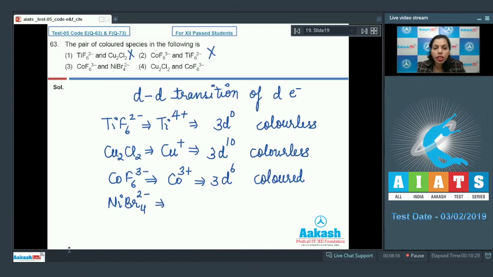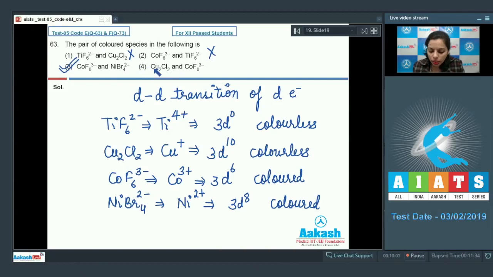Just identify the oxidation state of nickel in this case. In this case, nickel is there in 2 plus oxidation state. And the configuration for this Ni2+ is 3d8. That's why there is the presence of unpaired electron in d orbital, and that's why it is also colored. So the third option contains both the species which have unpaired d electrons, and that is why these two species are colored species, and I'll choose it as the correct option.